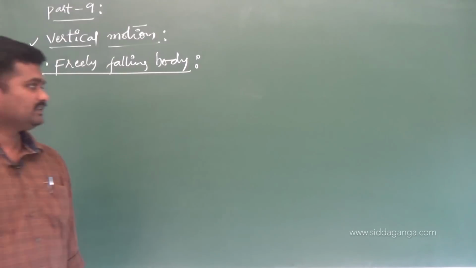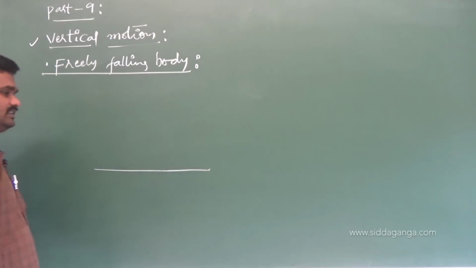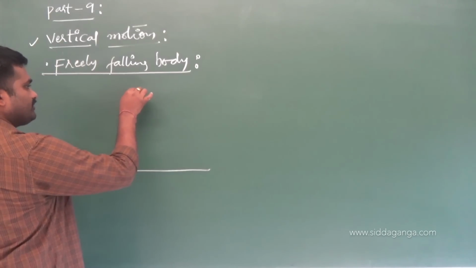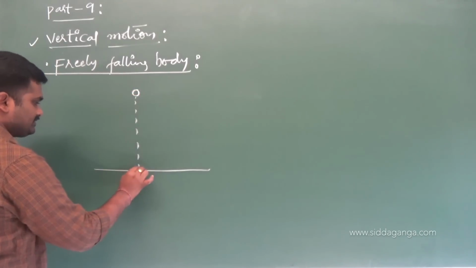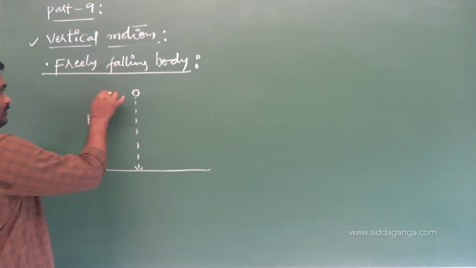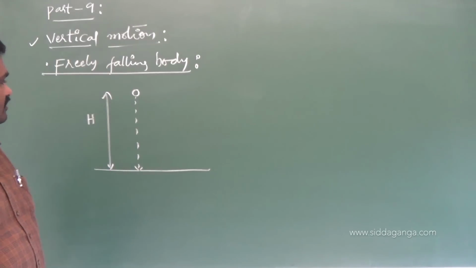Freely falling body. Now, I am going to consider this was the surface of the earth, a reference which I have taken. A body of certain mass is going to be dropped from a height h, let me say. The height from which the body has been dropped is h.